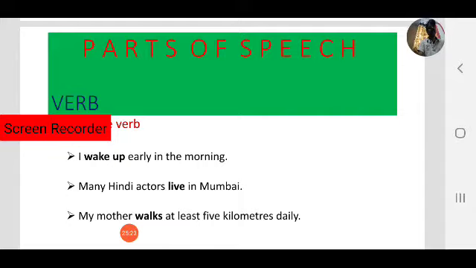So we have to know whether it is a transitive verb or intransitive verb. Walks comes under transitive verb or intransitive verb? So what do we do to know? Yes, we have to ask the questions what and whom. My mother walks what?